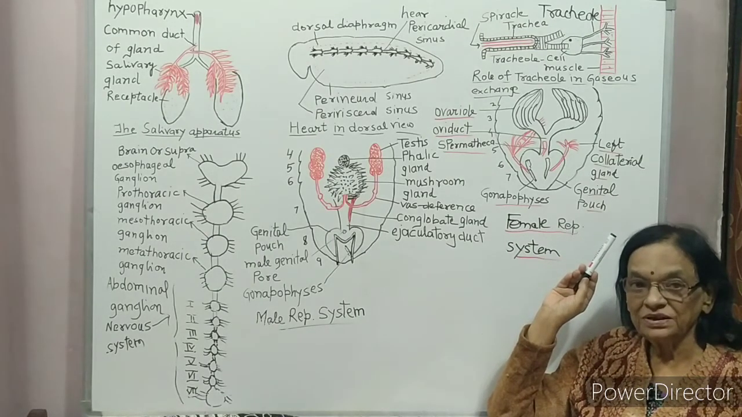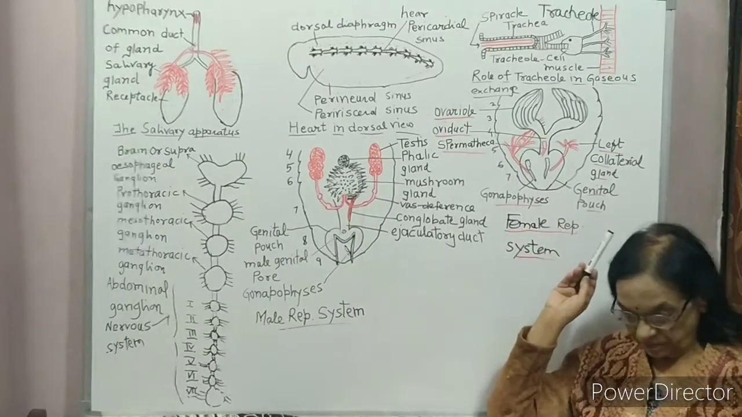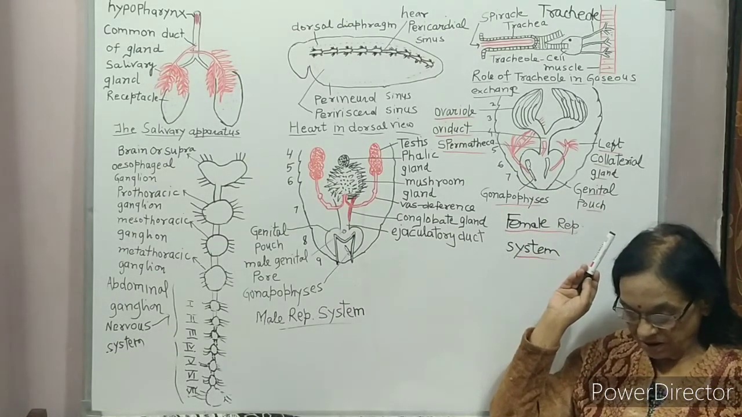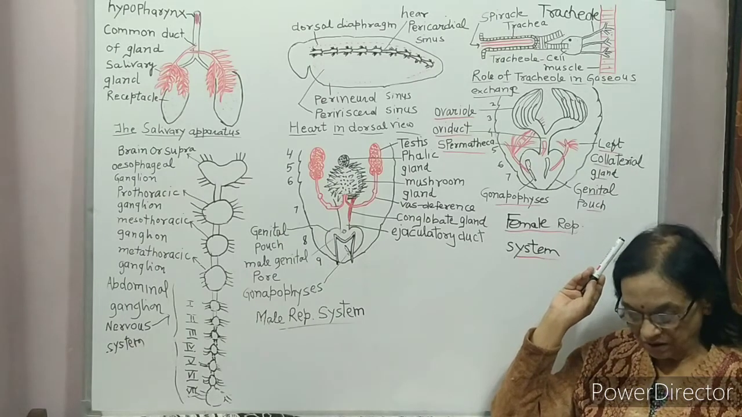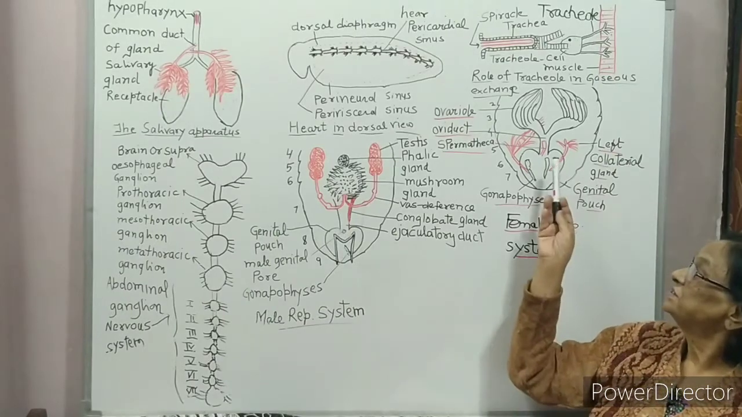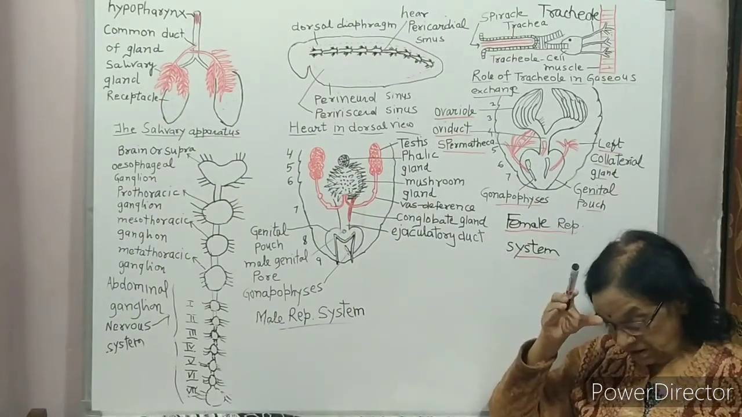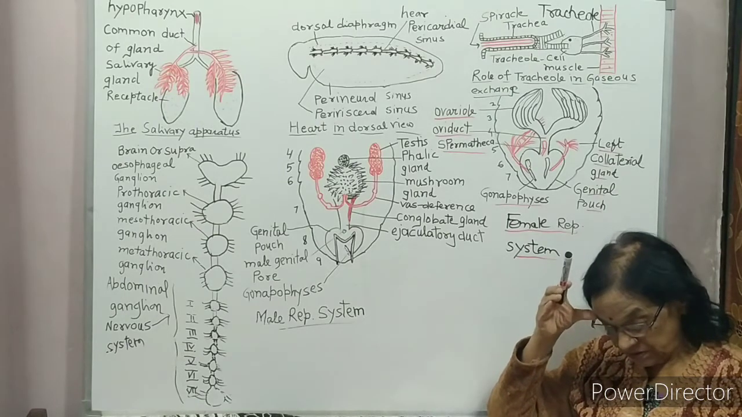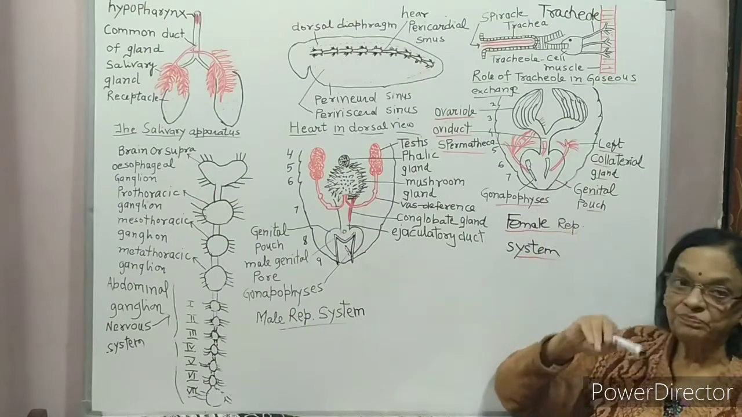Its posterior wider part is called vagina, which is formed by invagination of body wall. It opens into large genital pouch here. This large genital pouch has female genital pore.